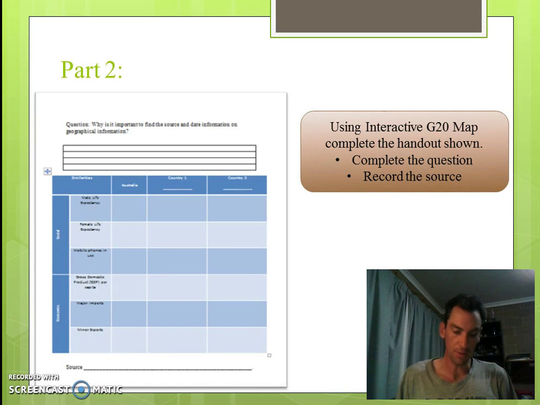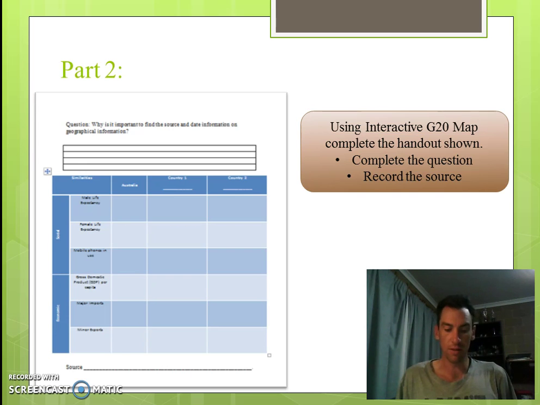In Part 2, using the interactive G20 map, establish and list the economic and social data to compare Australia with two Asian G20 countries. Find and enter the data of each of the countries and Australia listed on the handout. Ensure the map source and date information is recorded also.